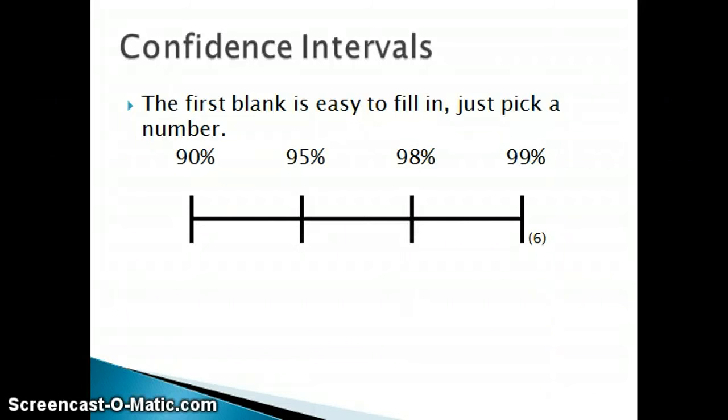Decide what confidence level you want to use. Some of the more common ones to use are 90, 95, 98, and 99%. In this case, the decision is totally yours. How confident you want to be that the actual percentage of votes for Barack Obama will fit into the range you present is what we're looking for here. If you want to be 90% confident, go with 90. But if you want to be as confident as possible, then pick 99%.